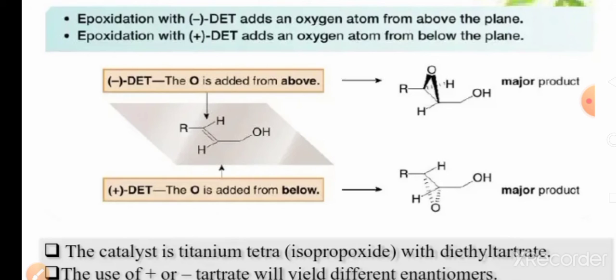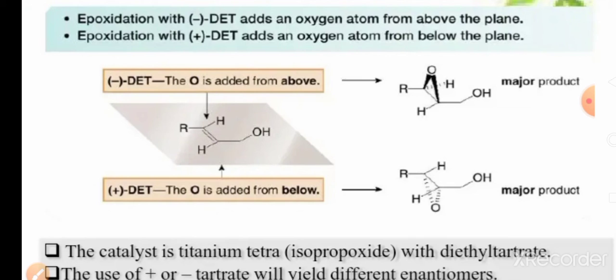Therefore, in the previous slide we see the oxygen bonded with carbon with dark lines and shaded lines. The dark line indicates the epoxidation of oxygen from the above side, and the shaded line indicates the epoxidation of oxygen from below the plane.